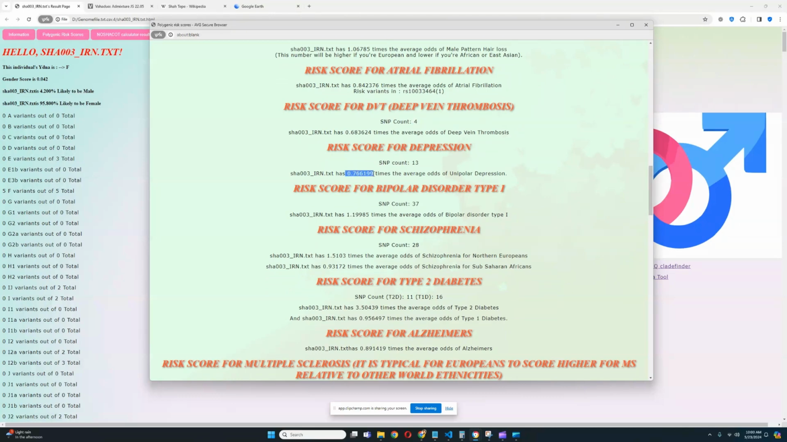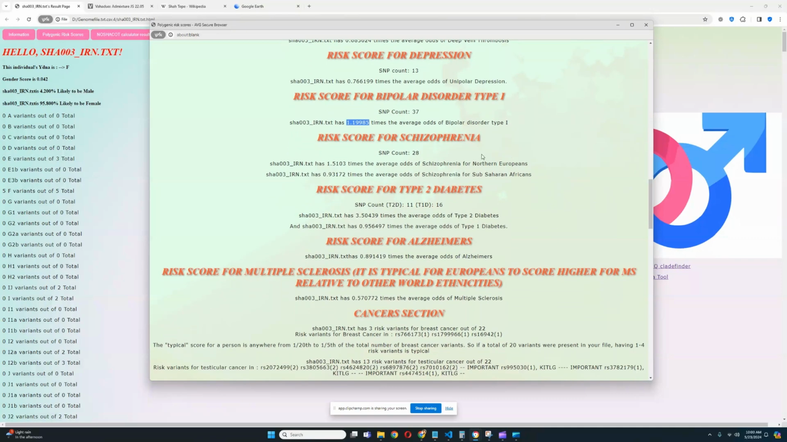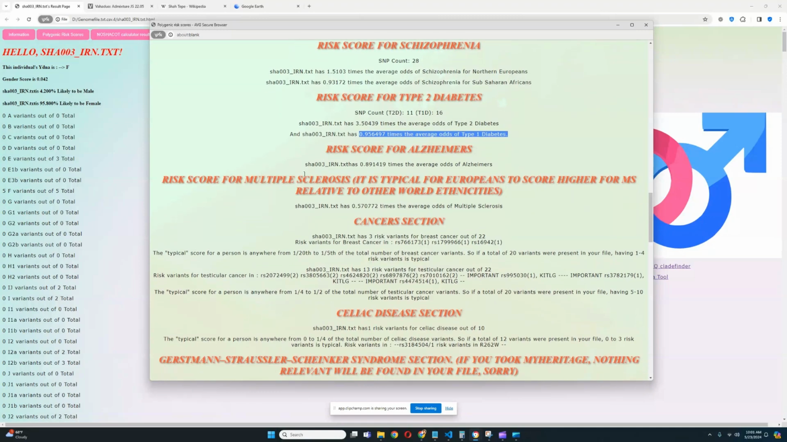Below average odds for unipolar depression, so there is no predisposition to depression, and slightly above average odds for bipolar type 1, and above average odds for schizophrenia, and definitely very high predisposition to type 2 diabetes. This might be the highest thing she scored so far, actually. So yes, the highest predisposition so far that we've seen is to type 2 diabetes, and average score for type 1 diabetes, and average score for Alzheimer's, and very low score for multiple sclerosis. So the highest predisposition we've seen so far is to type 2 diabetes.